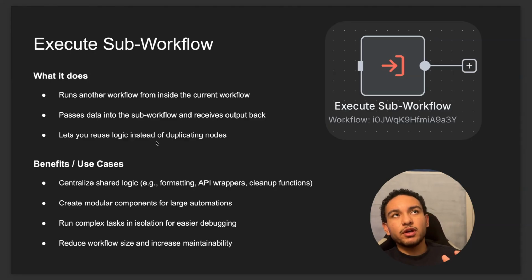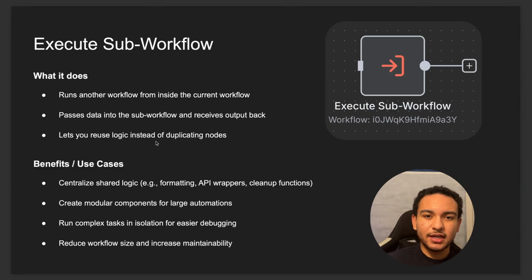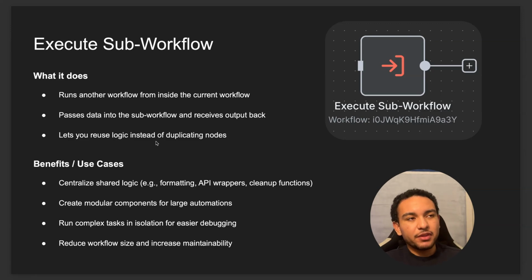The reason why you want to use this and why it's so great is because it makes your automation more modular, so it's easier for testing and error handling. You can separate tasks. For example, let's say you want to build a newsletter, and you want to use AI to create that newsletter from web sources that it searches for. So your main automation would basically get those sources, and then you could send it off, execute sub workflow, into a different automation.